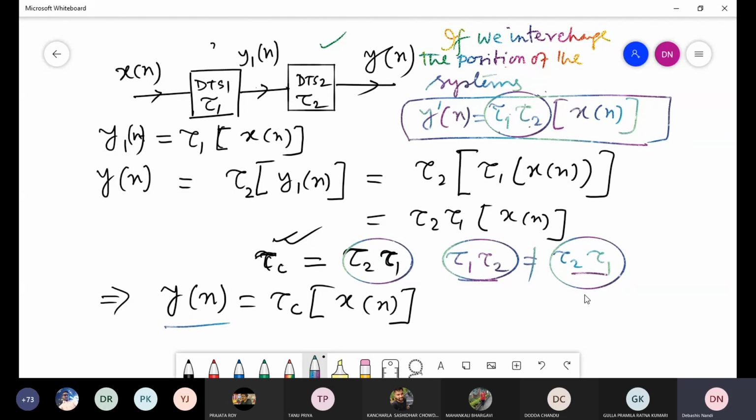In this case the output will be yn, but if you interchange the position of the discrete time system, the output will be y dash n for the same input sequence. And that's why I want to write that tau 1 tau 2, or T1 T2, is not equal to T2 T1.